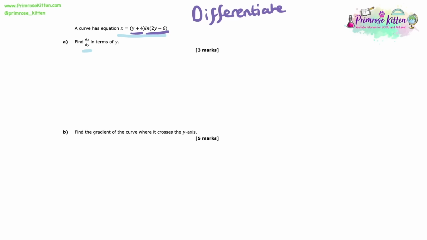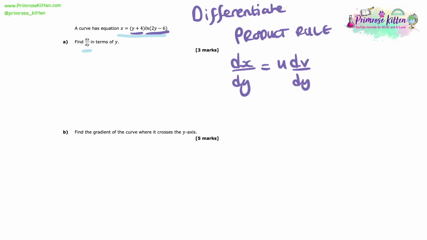Now, because this is a y term times another y term, we're going to use the product rule here. So let's remind ourselves of what the product rule is. In this case, we need to find dx/dy. So the product rule will be u times dv/dy plus v times du/dy. So what I like to do now is write almost like a little grid.